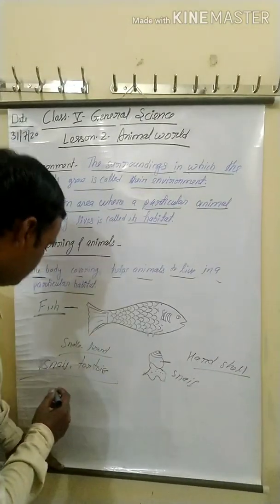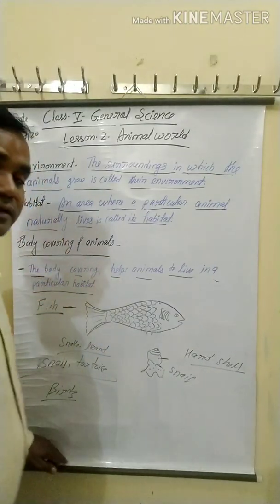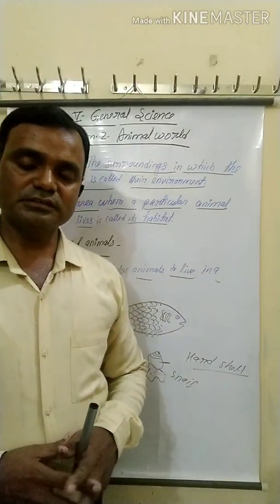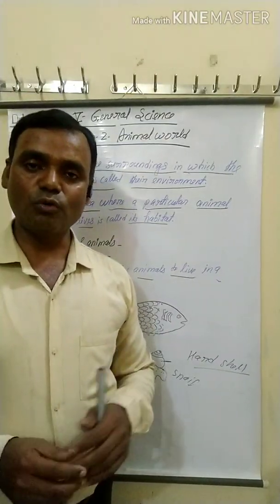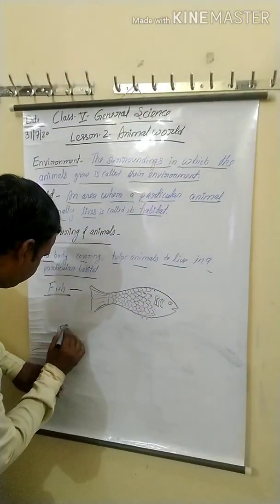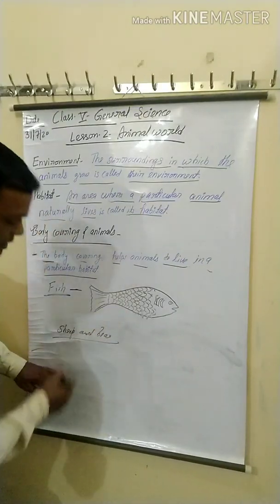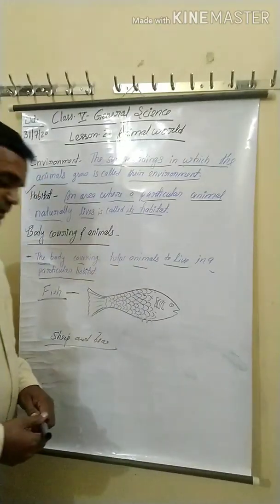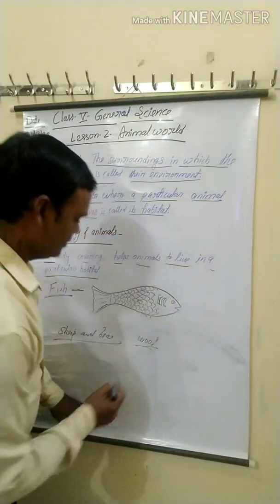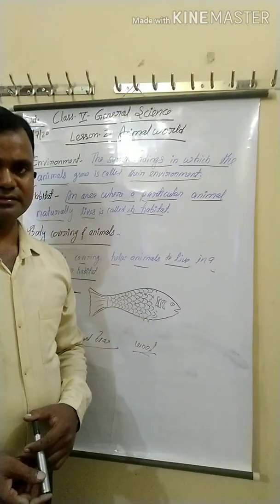Okay. The next topic is birds. In birds, feathers are found, and feathers cover the body. These feathers protect from cold, rain, heat, etc. Now the next animals, sheep and bear. The body of sheep and bear is covered with wool, and this wool protects from heat, cold, and other harmful factors.